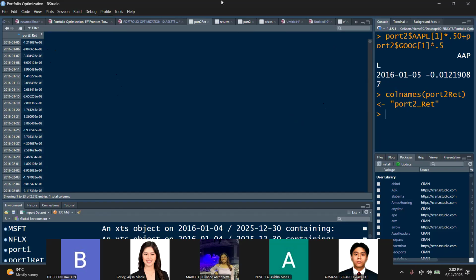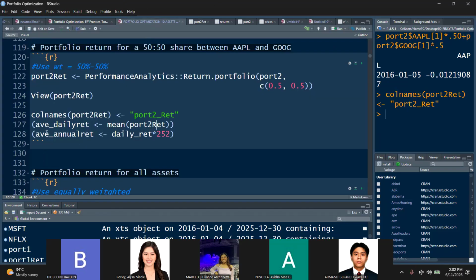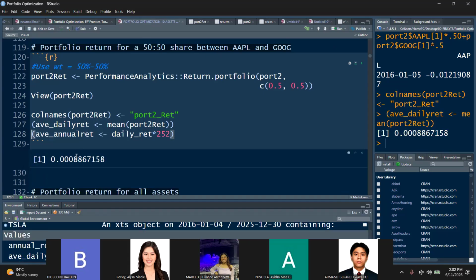Okay, so then we compute for the average daily rate, just the mean object. Okay, let's run this. So this is your average daily return. And then how do you compute for the annual return? The annual return is computed by taking the average daily rate, copy and paste, the average daily return, class, multiplied by 252, because there are 252 trading days in a year.